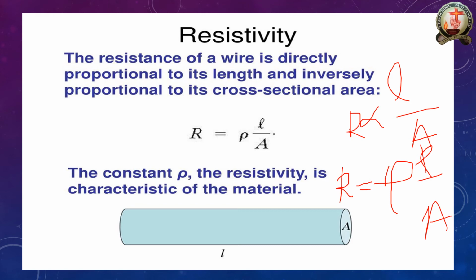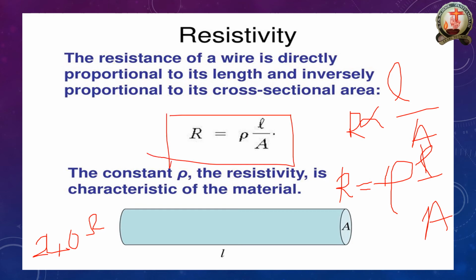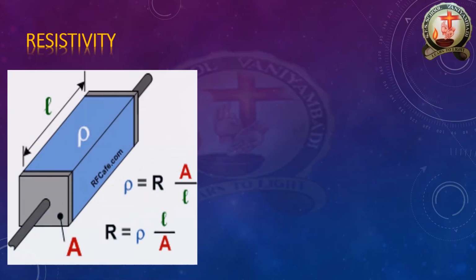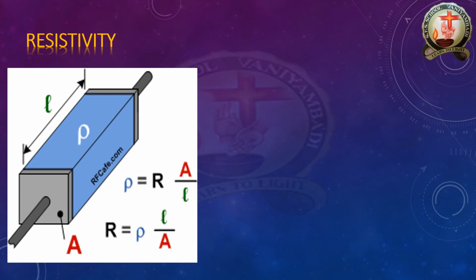So this is the exact resistivity of the wire you are purchasing. If we are given the rho value, the length and the cross-sectional area, we can find the resistivity. How do they mention that this wire has a resistance of 240 ohms? This formula is helpful to find out the resistivity of wires. Then the resistivity, rho, is equal to R into A by L.